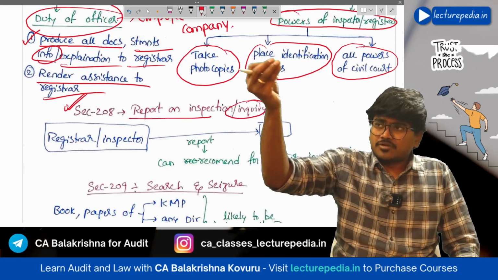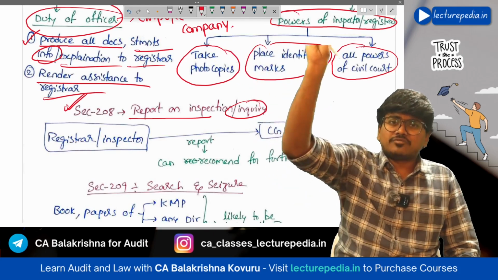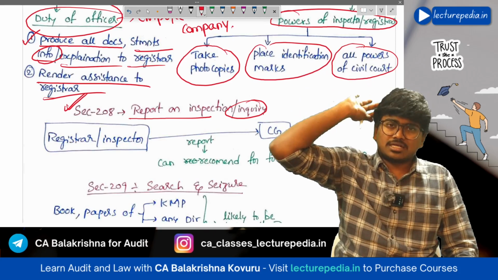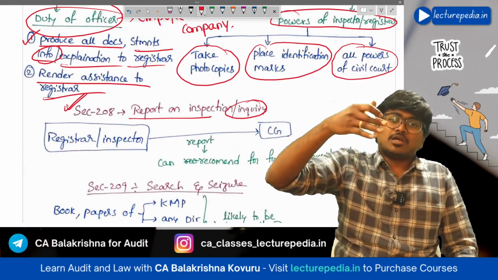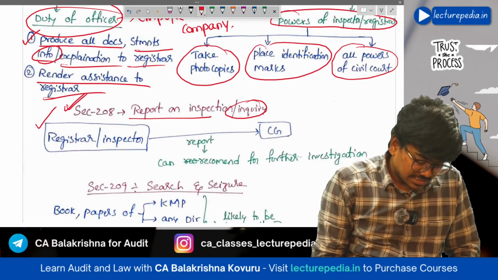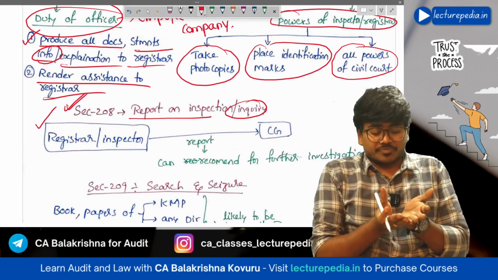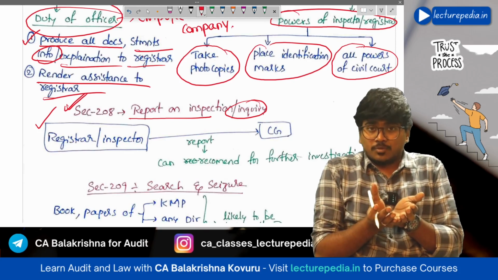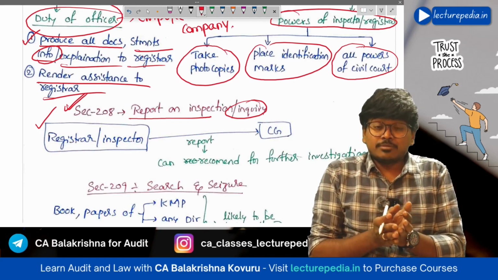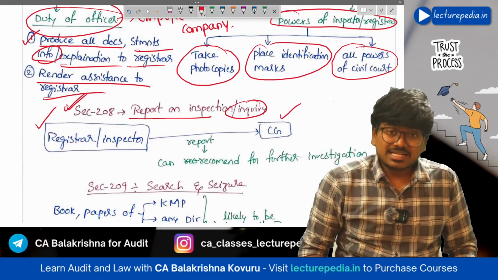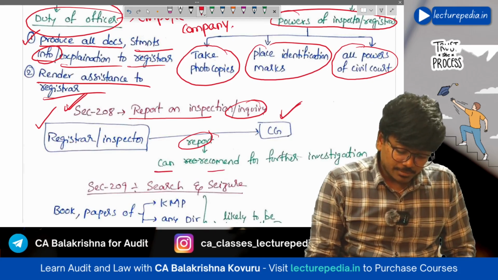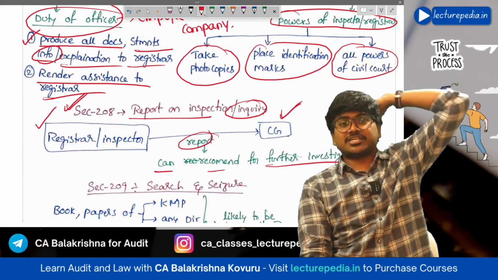Even if the registrar has given notice of inquiry, an inspector will be appointed to conduct the inquiry, and the report of inquiry will be prepared by the inspector. This report will be forwarded to the central government.